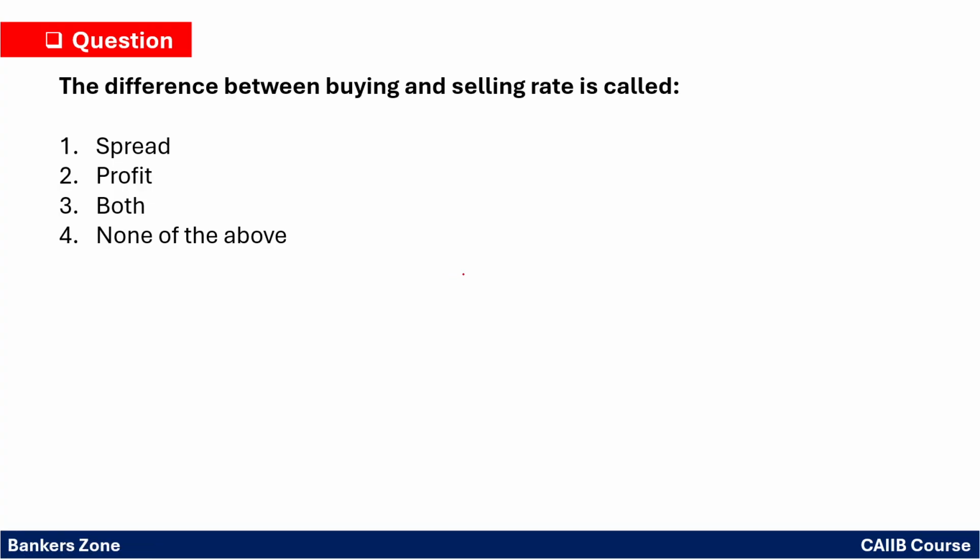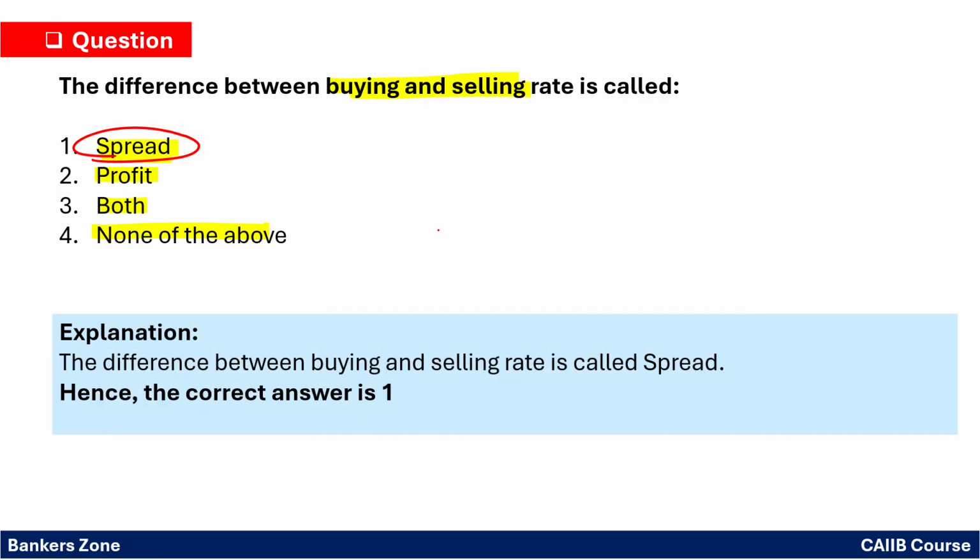The difference between the buying and selling is called. What is the difference between buying and selling? In the first unit itself we have learned the difference between buying and selling. Whatever we are getting, it is called the profit, both or none. So in technical terms we call it the spread. So the difference between buying and selling is technically the spread. Okay, so option 1 is correct.